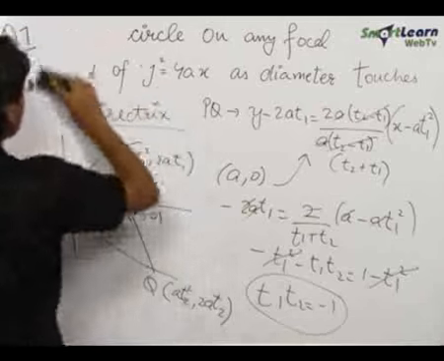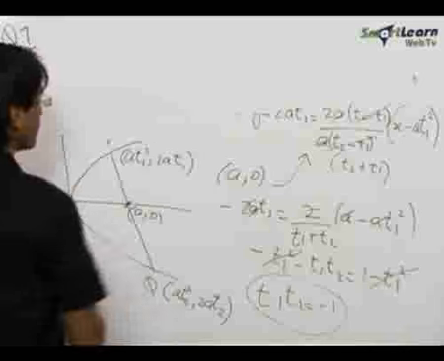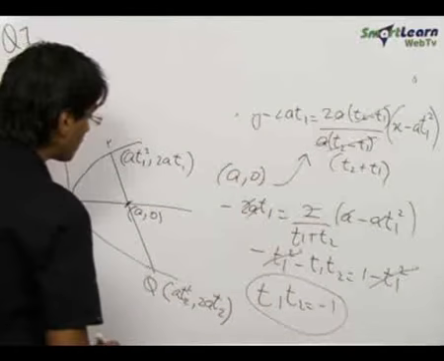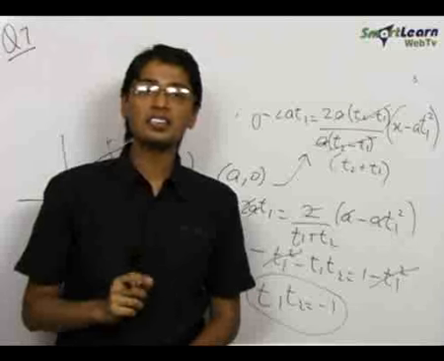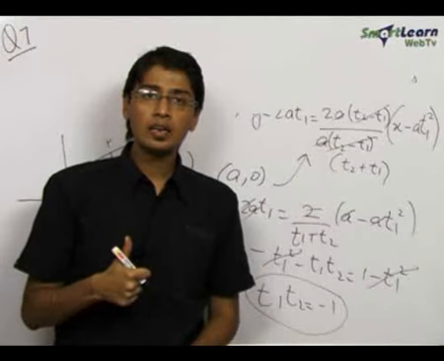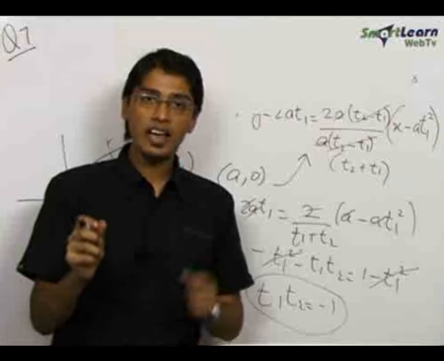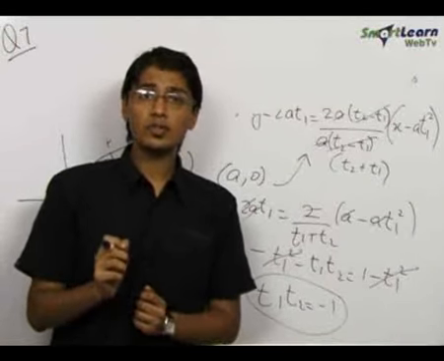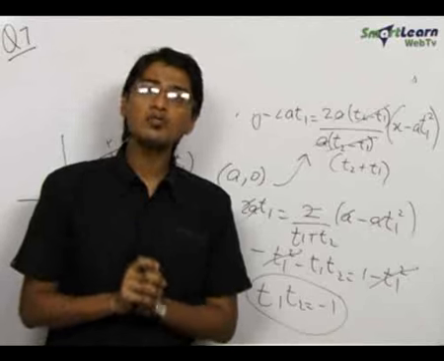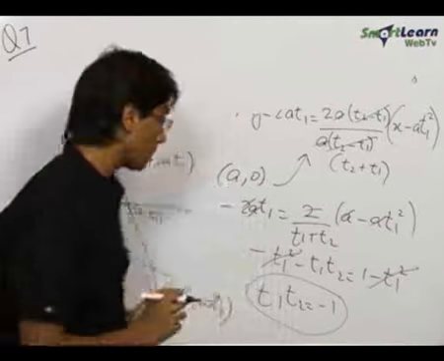Now we need to prove that the circle on this focal chord as diameter will touch the directrix. We know that if there is a point x1 comma y1 and another point x2 comma y2, and a circle is drawn having these as the extreme ends of the diameter, then the equation of circle is x minus x1 into x minus x2 plus y minus y1 into y minus y2 is equal to 0.